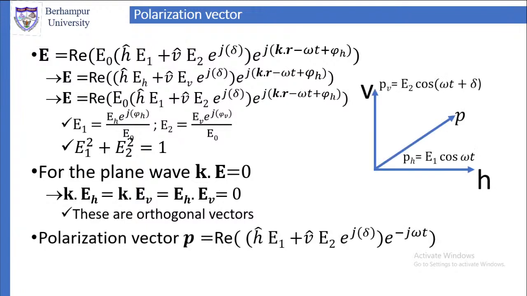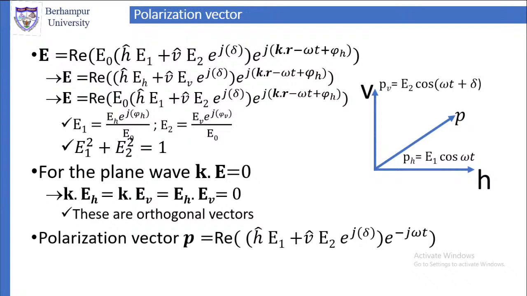Then, if they are orthogonal vectors, let us describe a new vector called the polarization vector. This new vector is a part of what we defined as E. In E, you remember we have a part, the real part of (h cap E1 plus v cap E2 into exponential j delta) that into exponential minus j omega t.